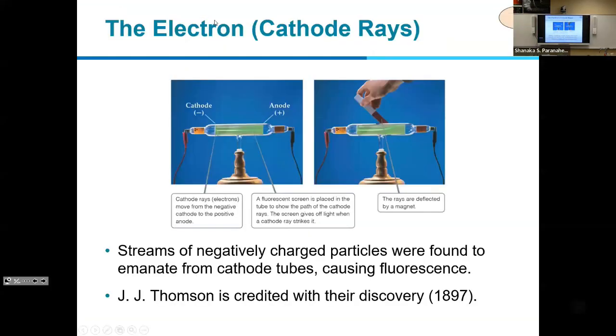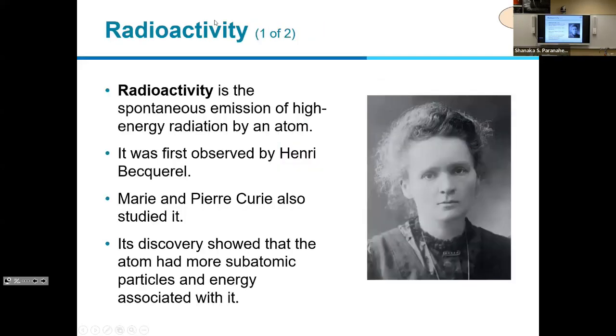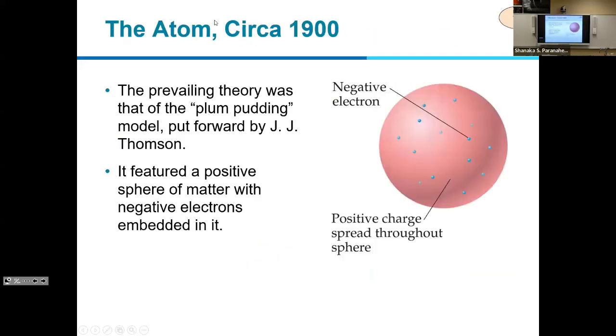Any questions? Streams of negatively charged particles were found to emanate from the cathode tube, causing fluorescence. J.J. Thomson is credited with discovering the electron in 1897. Let me go to the model. The prevailing theory of the atom was the plum pudding model put forward by J.J. Thomson.